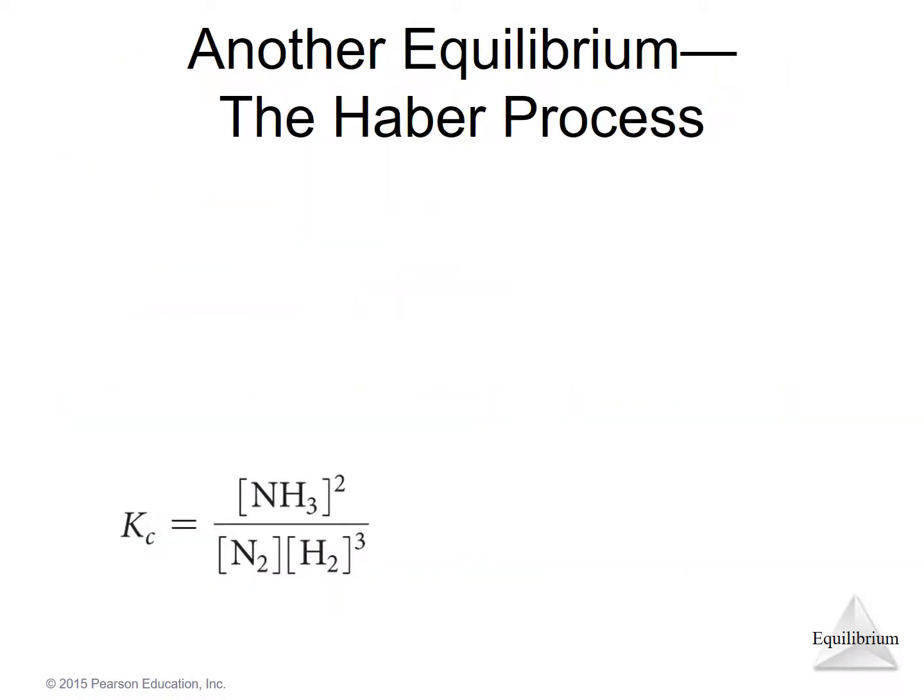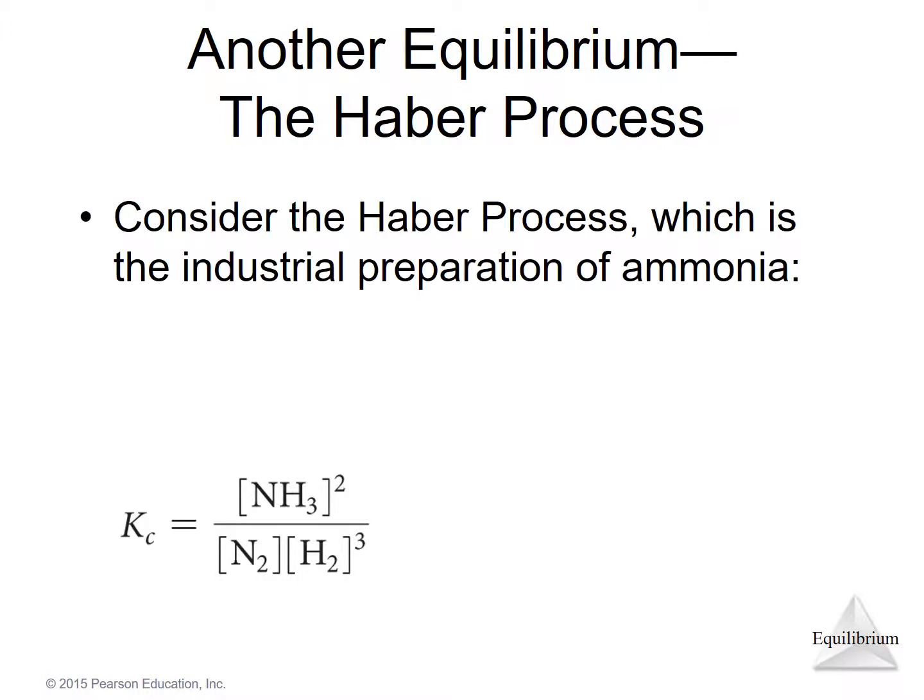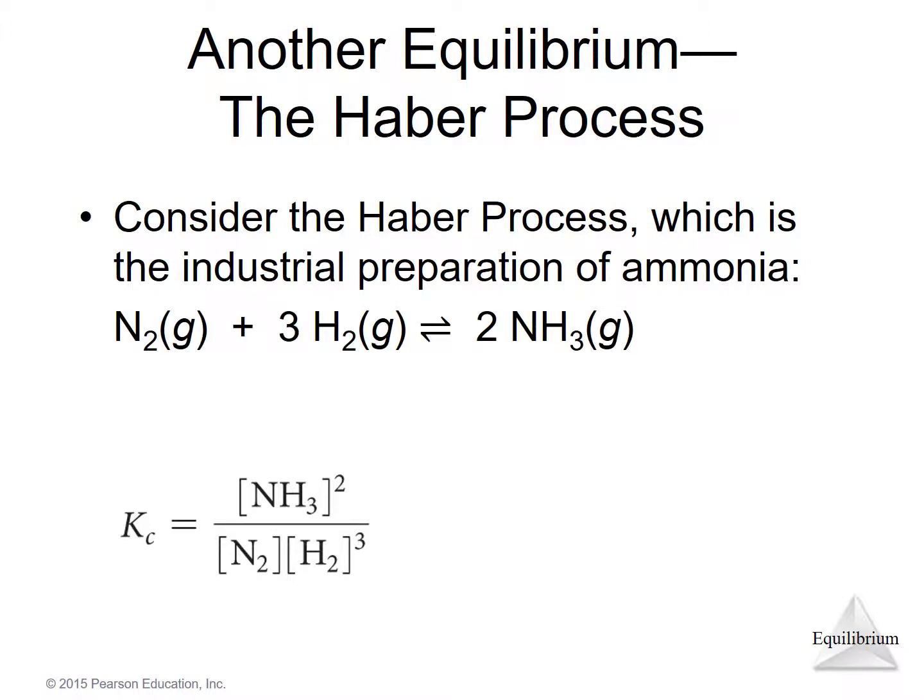So in general, the equilibrium for a reaction can be written in terms of concentrations. There's something called an equilibrium constant, where it's written as concentrations of products divided by concentrations of reactants. And here's another example. This is the Haber process, a common way of producing ammonia.